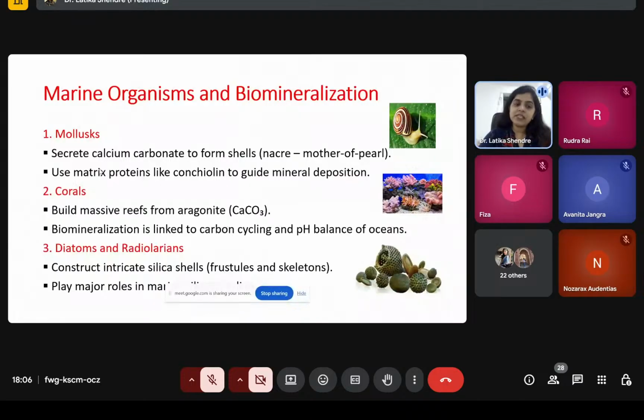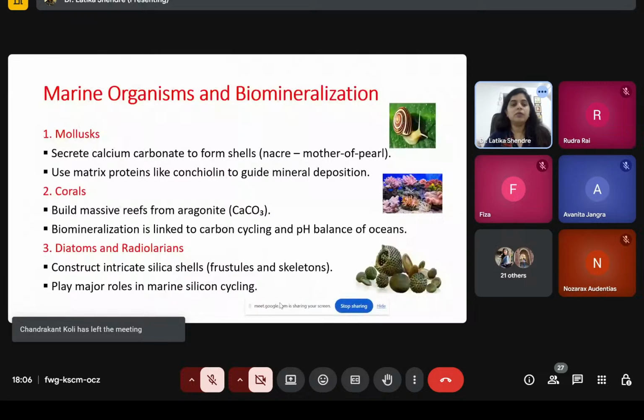Third will be diatoms and radiolarians. Diatoms and radiolarians, these are all the examples. They usually form silica shells and skeletons. Frustules are the example. And these are mainly responsible for silicon cycling.